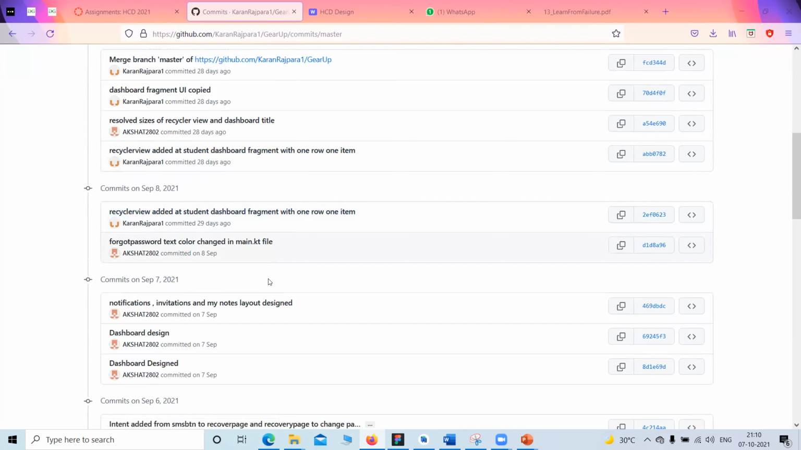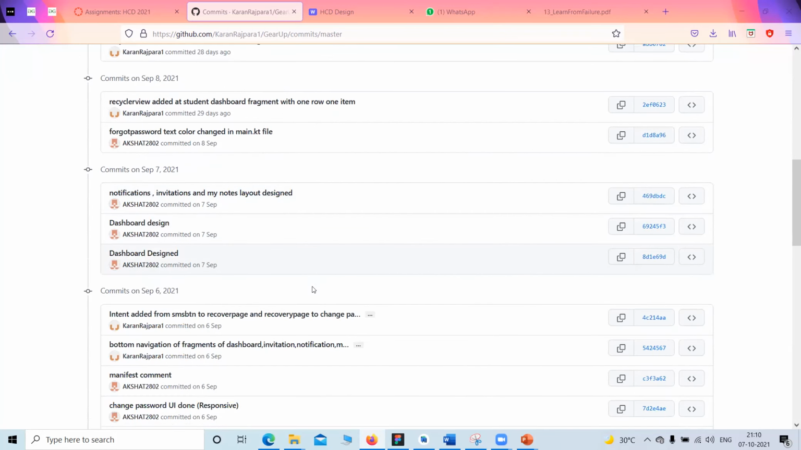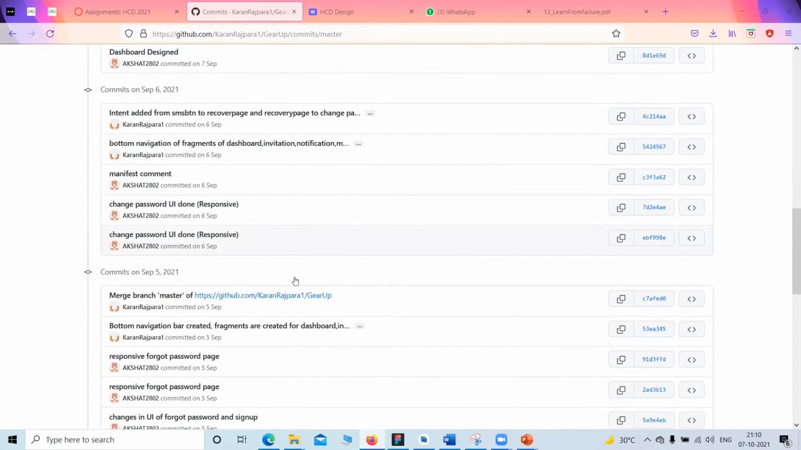Now here you can see that many commits are there. Some commits are done by me, some commits are done by Akshat, and we can work collaboratively on GitHub. So we learned GitHub in the starting phase, and now we are implementing it. Yes, Akshat.